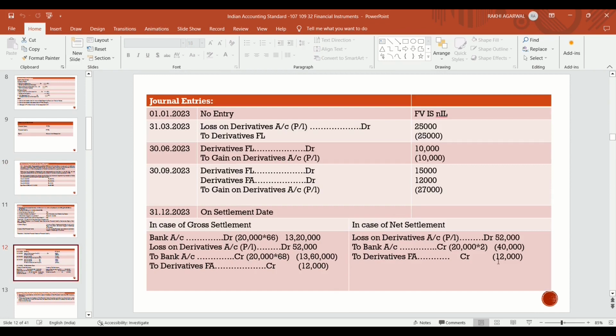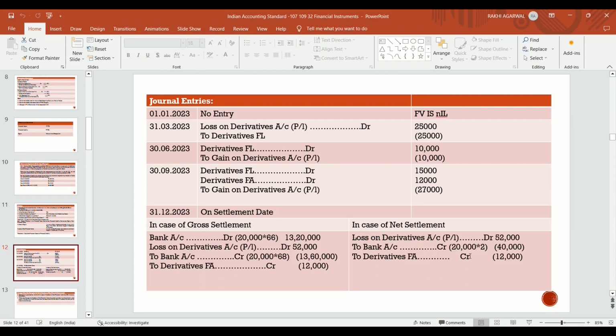So how is the accounting entry to be done on 30th September 2023? The previous loss, the balance lying from the previous loss, like there is a derivative financial liability balance of rupees 15,000, that is, on 30th June 2023 the mark to market loss is 15,000.